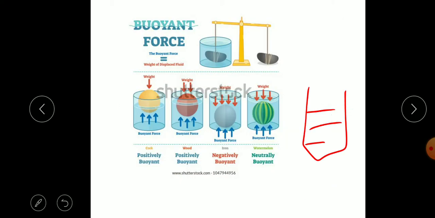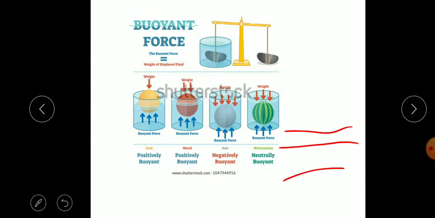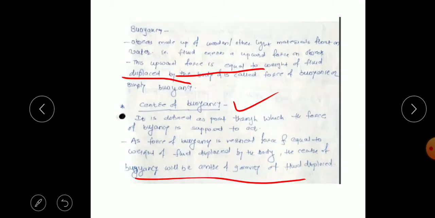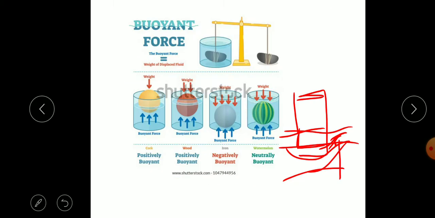So we have considered that in water or any fluid, if an object is placed and it is floating, it will displace some amount of water. Some volume of the object will be inside the water, and that much amount of water will be displaced. So a buoyancy force will act. The buoyancy force acts at the center of gravity of the fluid displaced. So center of buoyancy means where the force of buoyancy will act.